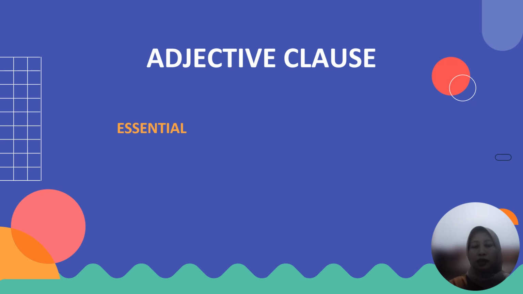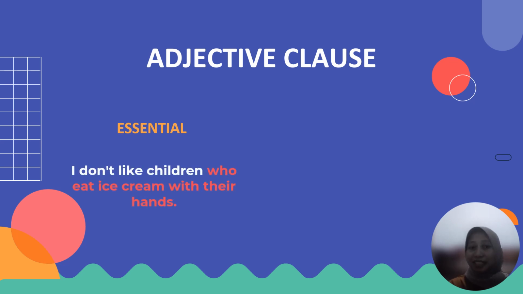Okay, we will discuss adjective clauses, essential or non-essential. Sometimes the information included in an adjective clause is very important to the meaning of the sentence, and sometimes it's not. So we can see there are two kinds of adjective clauses here, essential and non-essential. We can see an example.